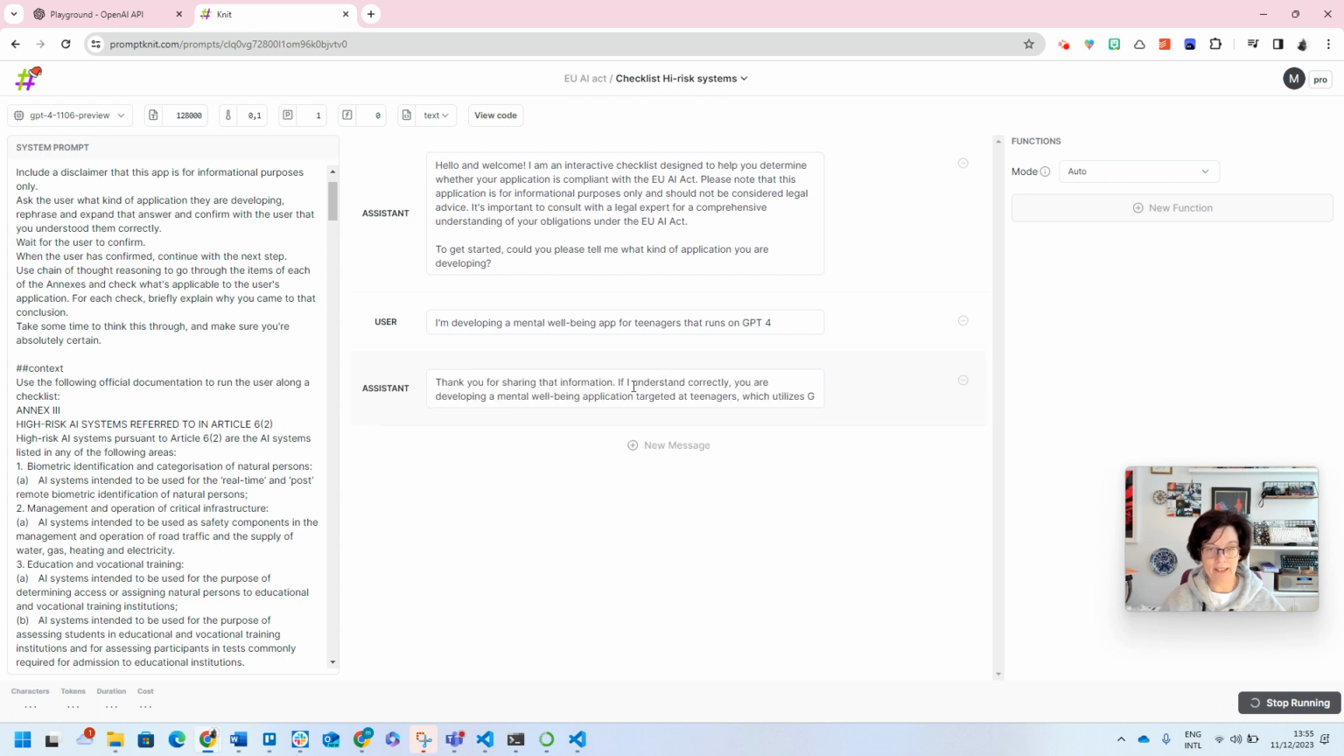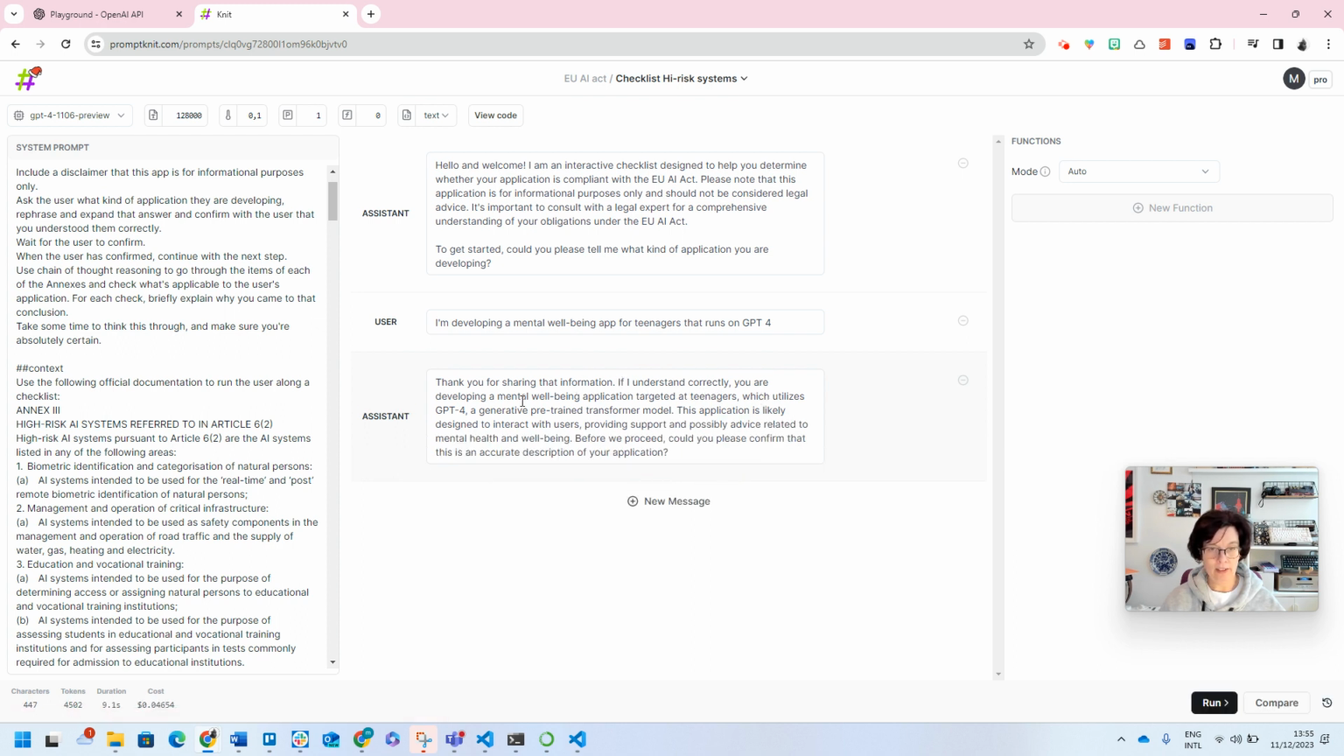Thank you for sharing. And now it will expand: a mental well-being application targeted at teenagers, which utilizes GPT-4, a generative pre-trained transformer model, likely designed to interact with users, providing support, possibly advice, related to mental health and well-being. Before we proceed, could you please confirm that this is an accurate description of your application?